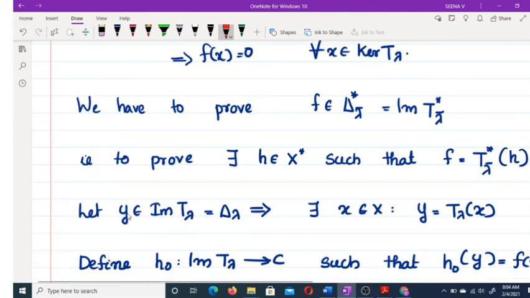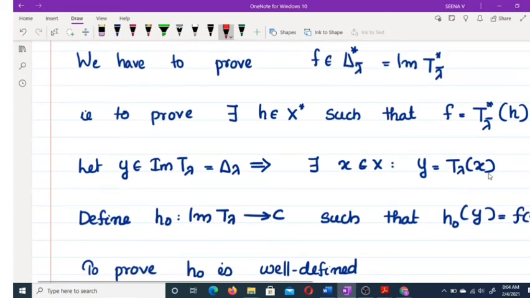So for proving this, let y belongs to image of T lambda, that is y belongs to delta lambda. What is the meaning of that? There exists an x belongs to X such that y equal to T lambda x.